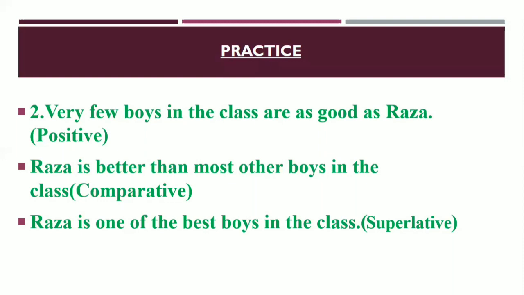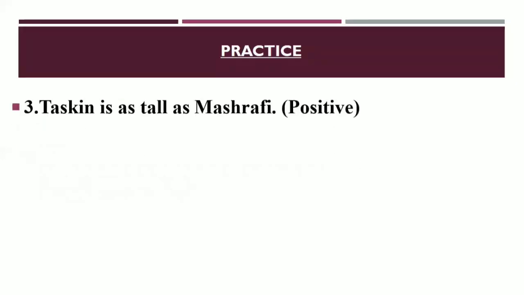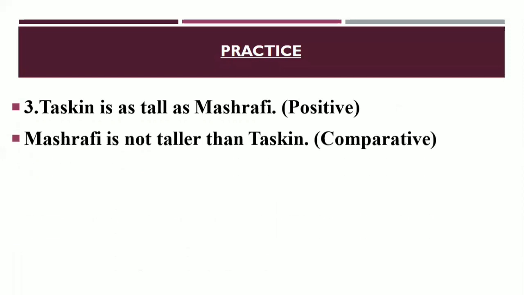Okay, dear learners, now here is the next one for you. Taskin is as tall as Mashrafi. This is positive degree, and this one is comparative degree. So Mashrafi is not taller than Taskin.